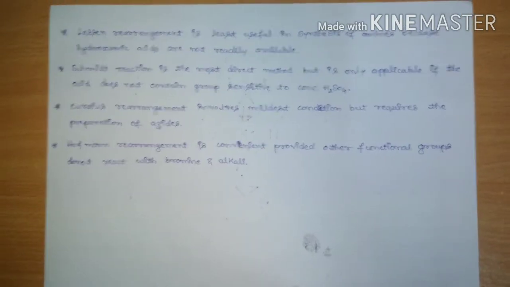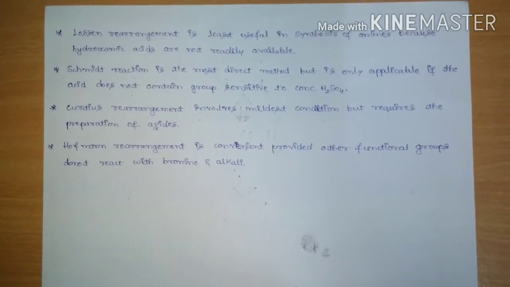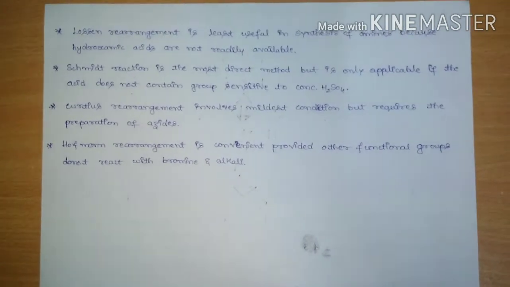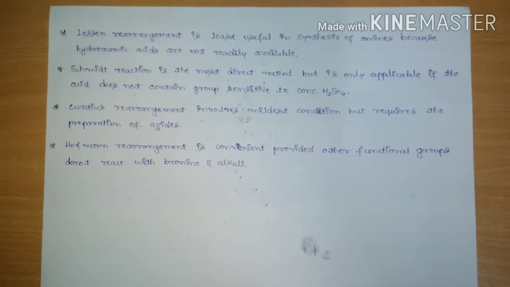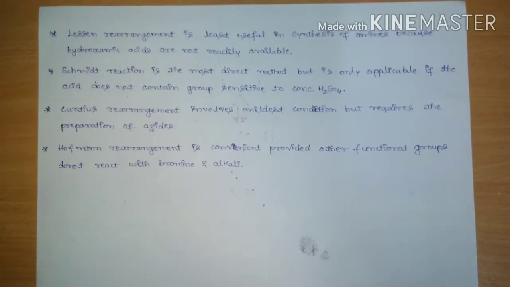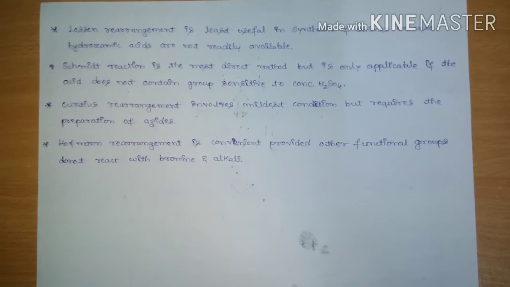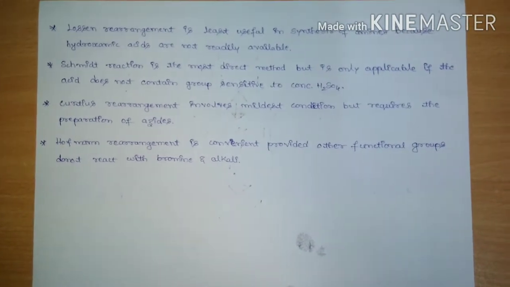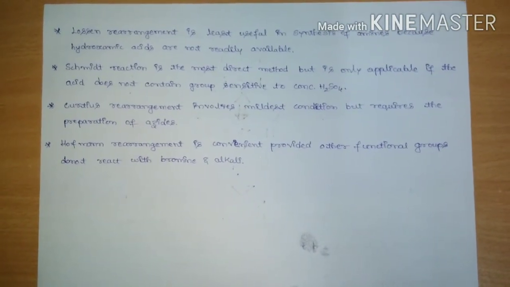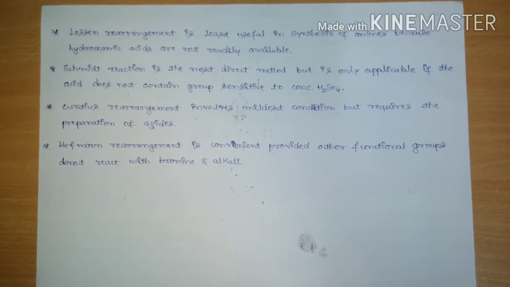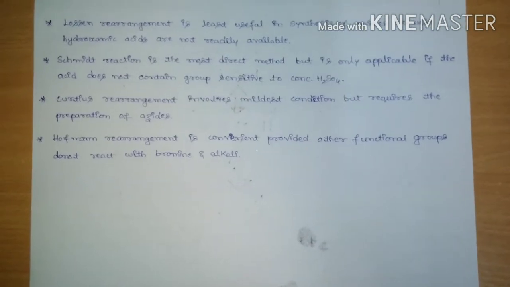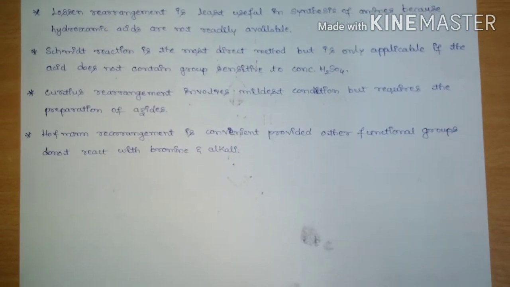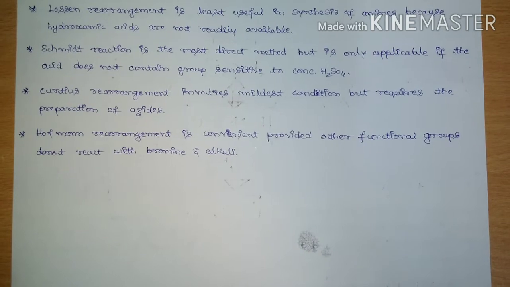So which is more convenient will be discussed here. The Lossen rearrangement is least useful in synthesis of amines because hydroxamic acids are not readily available. So hence it is least useful in the synthesis of amines. The Schmidt reaction is the most direct method but is only applicable if the acid does not contain a group sensitive to concentrated sulfuric acid.